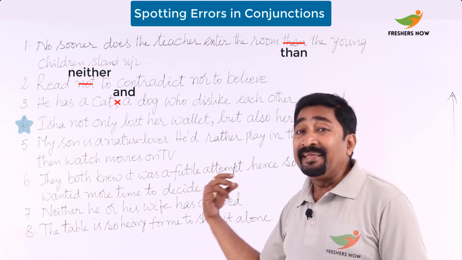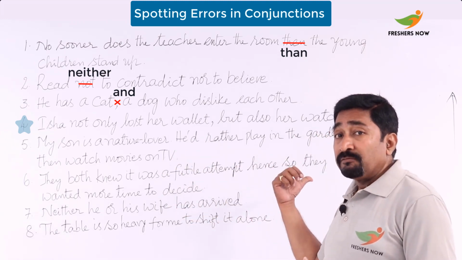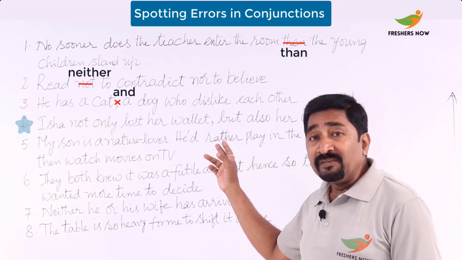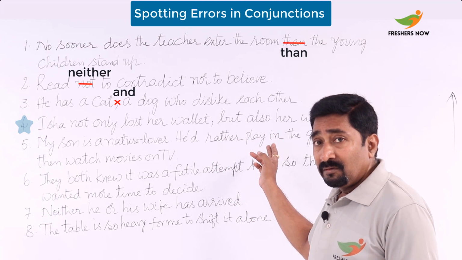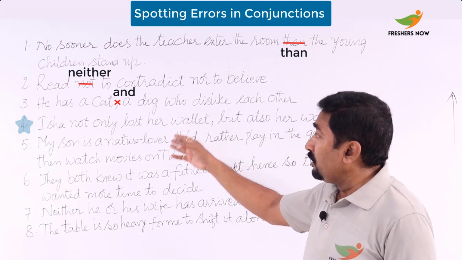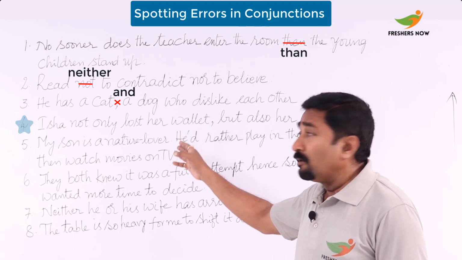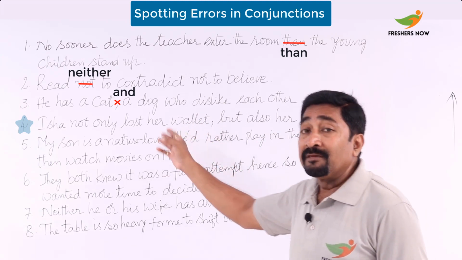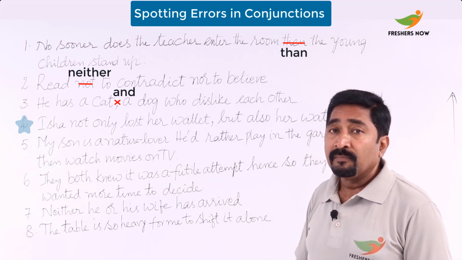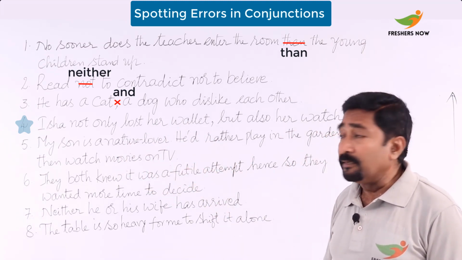And what is it taking here? And what is but also taking here? Now you can see here, but also is with her watch, that is with a possessive case. Now here, her wallet, but before that the verb lost. So we should have a check on that here.